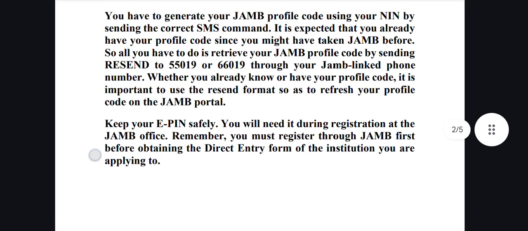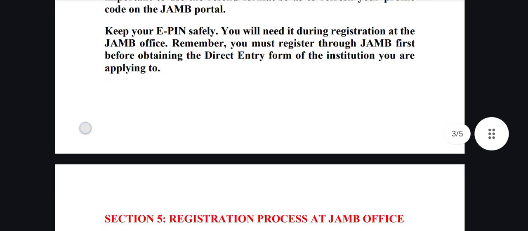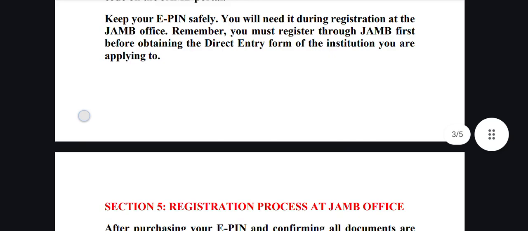And after you have purchased your E-PIN, you have to keep it safely because you will need it during your registration at the JAMB office or zonal office. You must register for JAMB DE before you can obtain the direct entry form of the institution you are applying to.